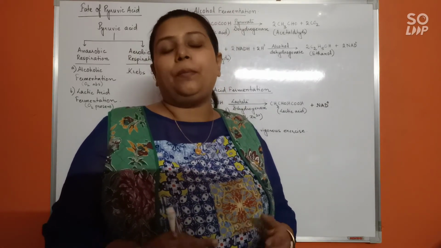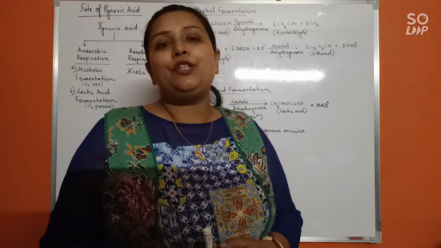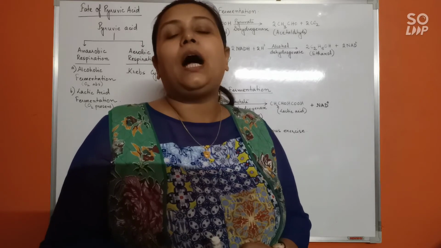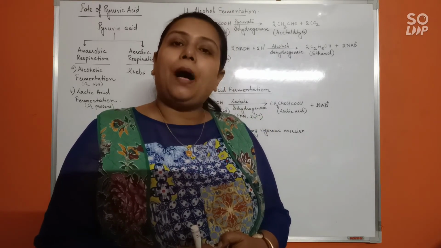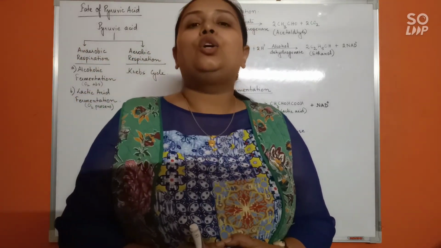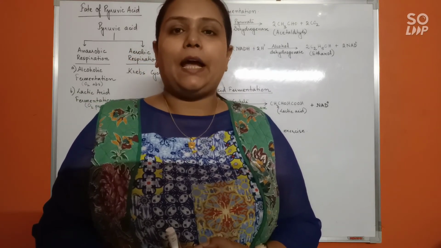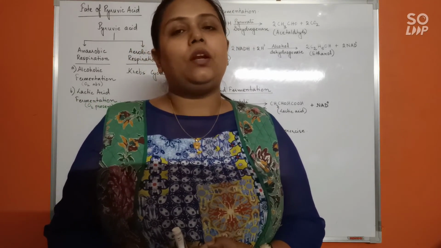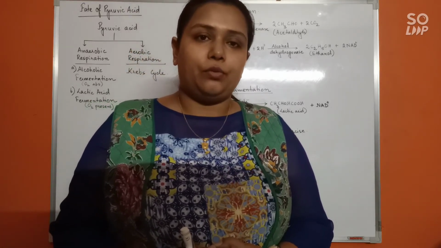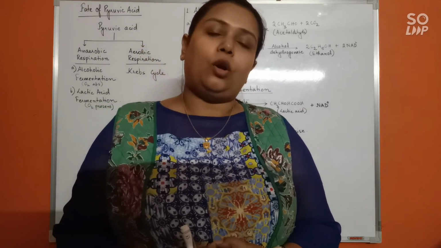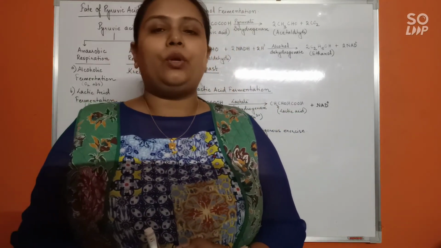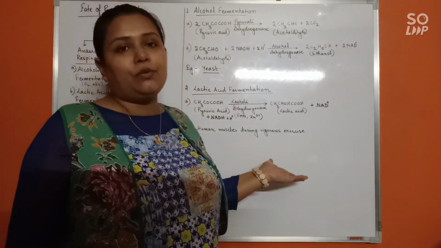Alright. Now for another important thing: how much energy is produced in organisms which do not undergo aerobic respiration, or how much total energy is produced by an anaerobic organism? The answer is 2 ATP, because you know that the glycolytic pathway produces a total of 4 ATP in the payoff phase. Out of that, 2 were already used in the activation phase of glycolysis. So the net gain of ATP is only 2, and fermentation is not producing any ATP at all.